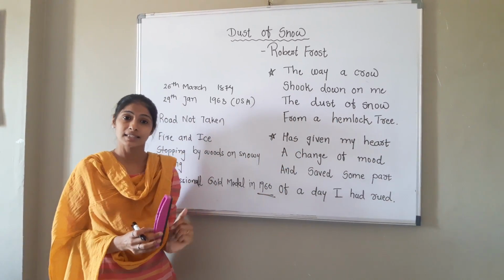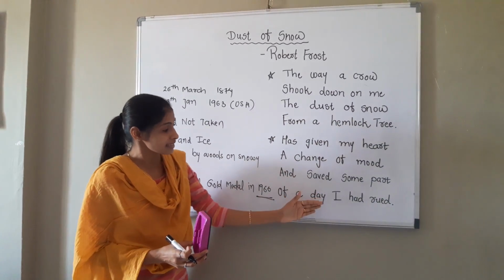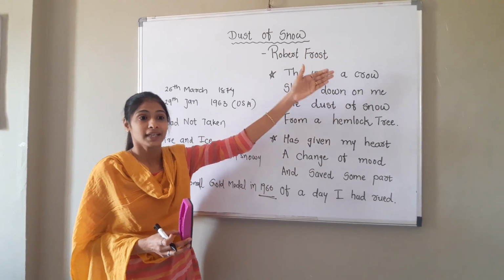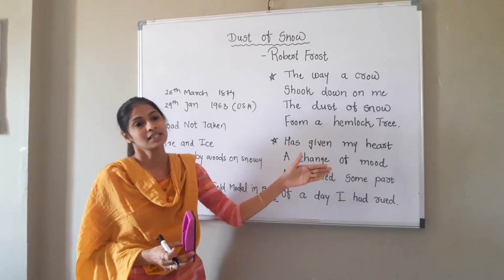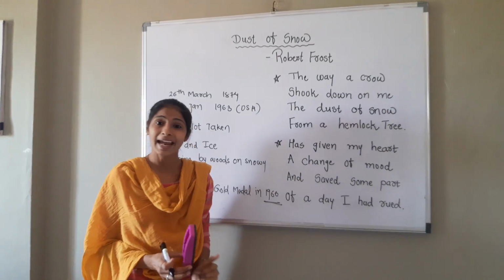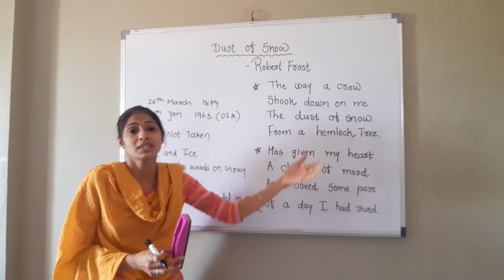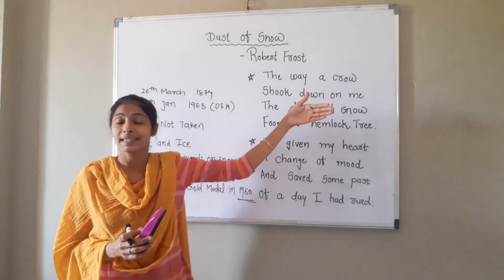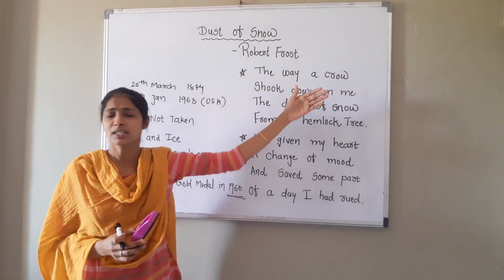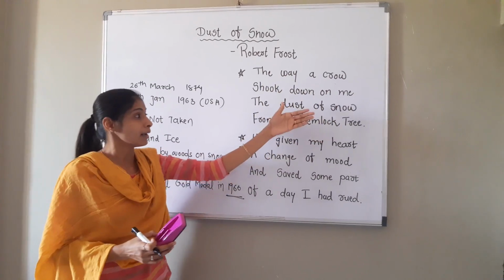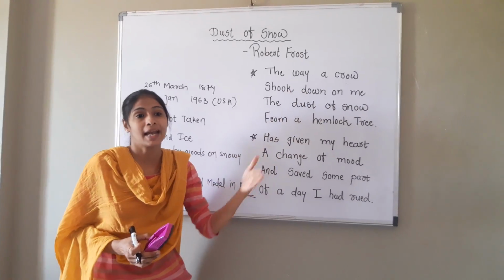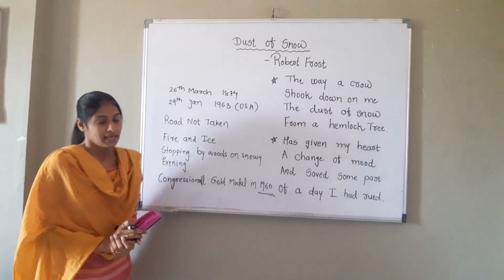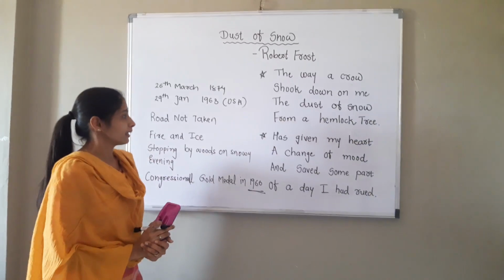In the second stanza, what happened there? The poet described that because of that falling snow, these two things, the crow and the hemlock tree, changed my mood and heart. And I have taken it positively. So these two things which we people think are very negative and bad omens make my day happy and joyful. So this is only the small summary of this poem. Now, we'll see its explanation.